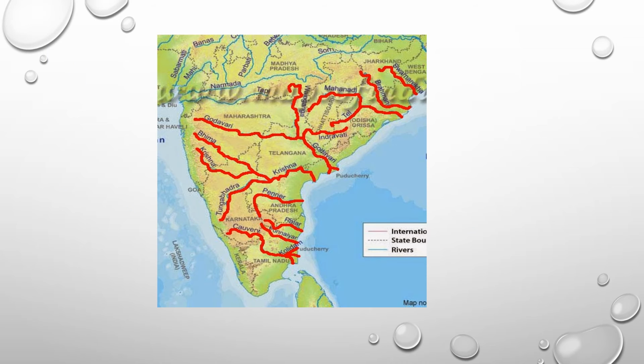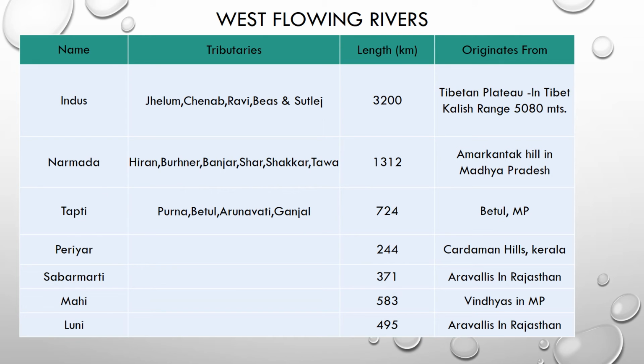Here you can see the map. This map contains all the east flowing rivers. Now we will see west flowing rivers. Indus river.